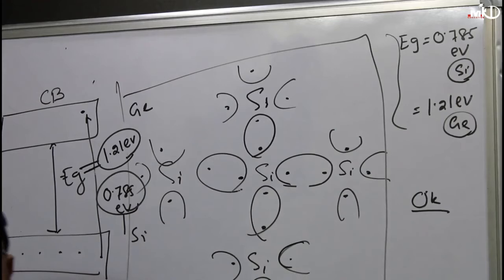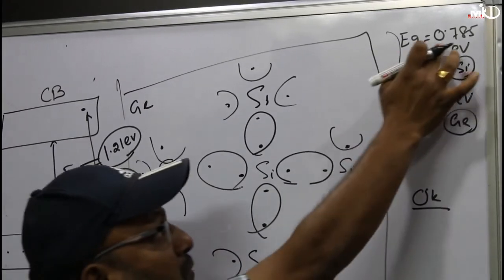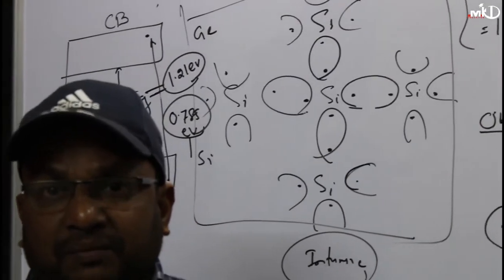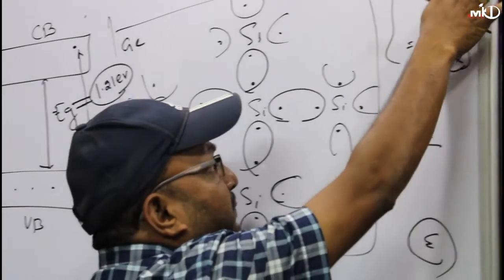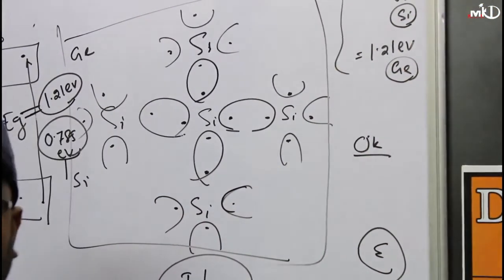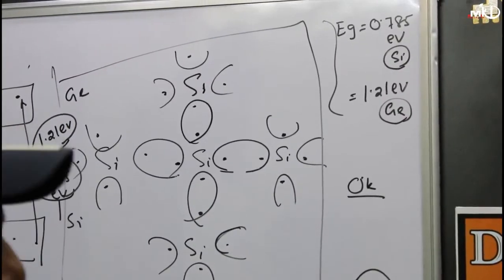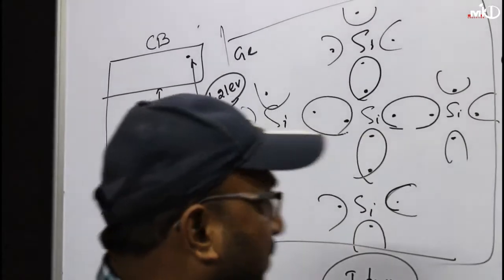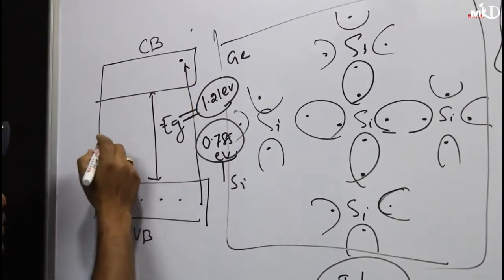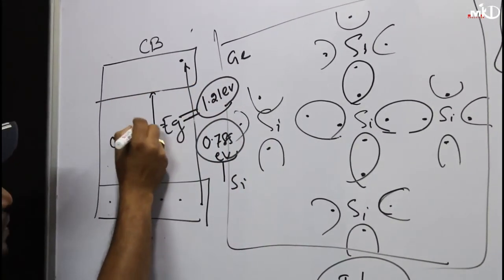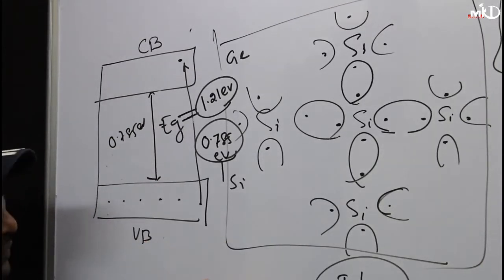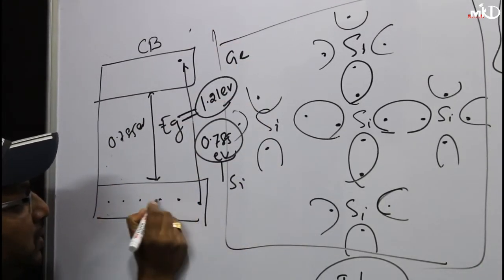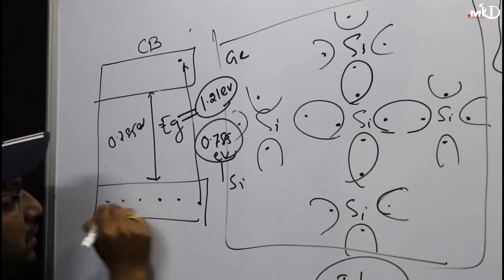If you remember, I have told you in case of insulator, this value is almost equal to 15 electron volt, but in case of semiconductor, they are around 0.785 or 1.21 electron volt, which you can easily achieve by giving some external electric field or temperature. So whenever you give some energy, suppose this energy equal to 0.785 electron volts, to this semiconductor, then the valence electrons, suppose I have only shown 5 electrons in the valency.